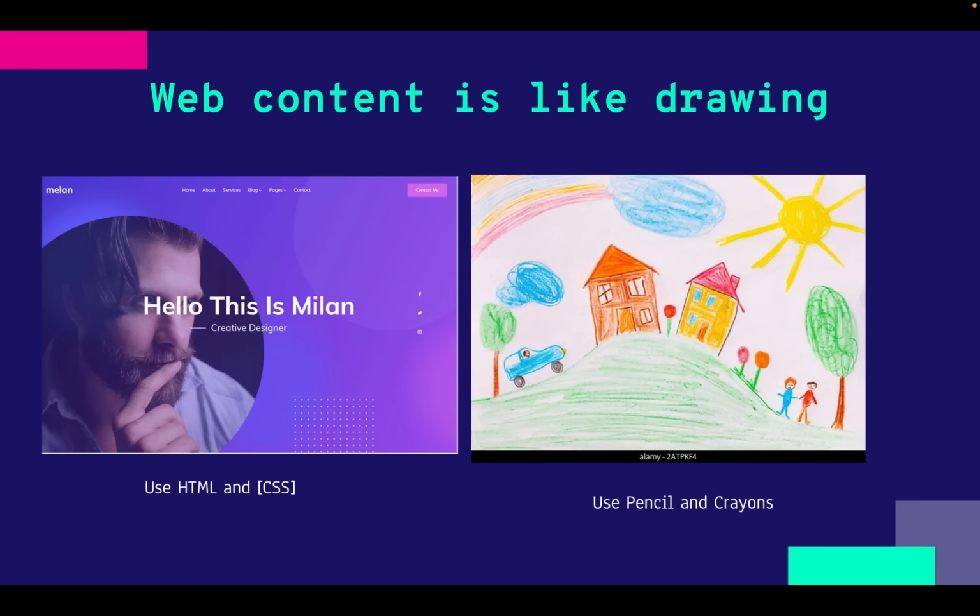Now our web content. I just want to make it look very easy and fun for you guys. Web content is everything that you want inside your website. It's like drawing things on paper or on a board. That's how a website is: it's like drawing things that you want to see, but instead of using pencil and crayons, you use HTML and CSS. I'll still introduce you to CSS, but please don't forget you use HTML for your web content. It's just like drawing, you have fun drawing, so you also have fun coding.